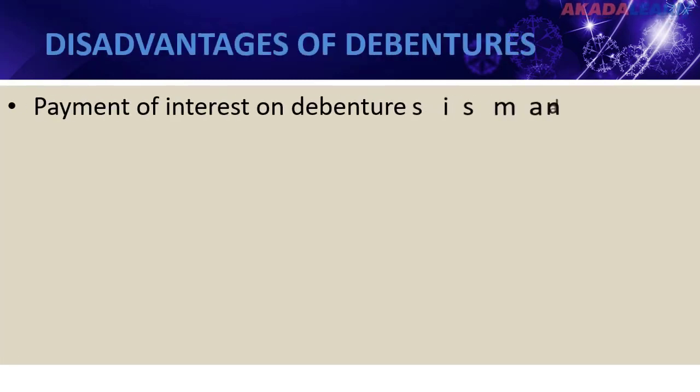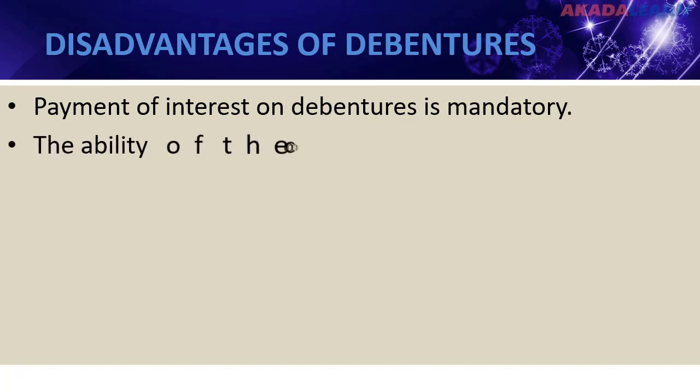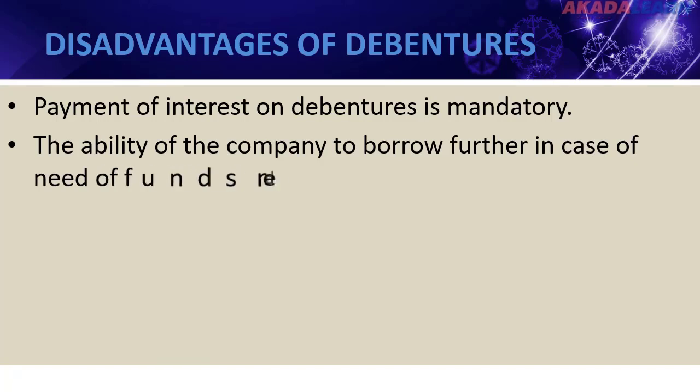So what are the disadvantages of debentures? 1. Payment of interest on debenture is mandatory, and when the company is making low profit or losses, then this payment can lead to more strain on the company's balance sheet, and non-payment of interest can even lead to bankruptcy for the firm. 2. Since debentures are considered as loans or borrowings, the ability of the company to borrow further in case of needs of funds reduces considerably.